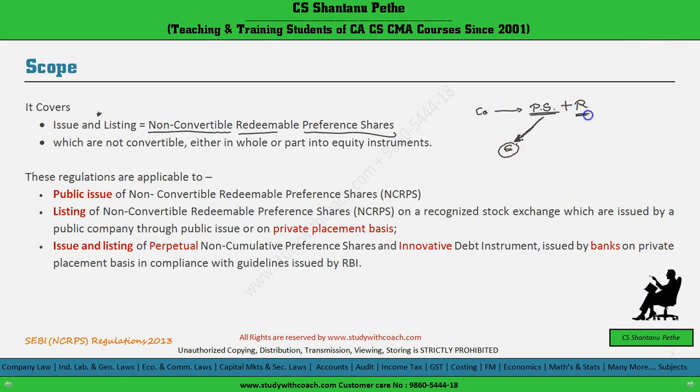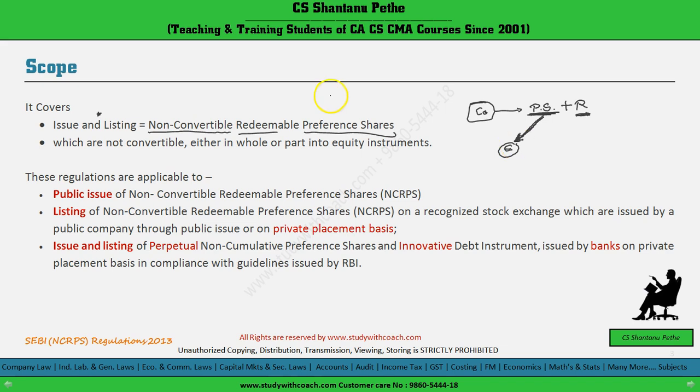You must be aware that a company cannot issue irredeemable preference shares. So whatever preference shares are issued by a company are necessarily redeemable. The only thing you have to check is whether these redeemable preference shares are non-convertible. If they are non-convertible, then these regulations will be applicable.